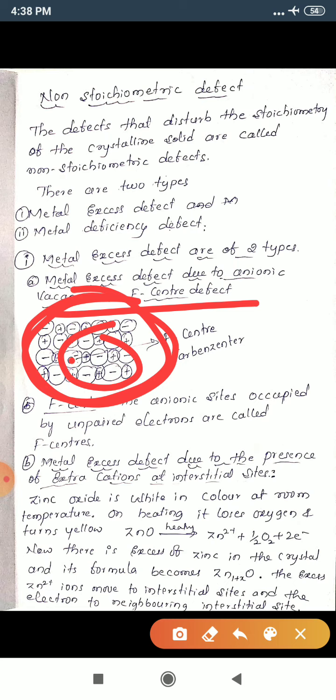During that process, the sodium atom will release the electron. That electron is occupied by the anionic site. That is responsible for the color of the crystal. And here one anion is vacant. Hence, the number of cations increases here. Hence, it is called metal excess defect.